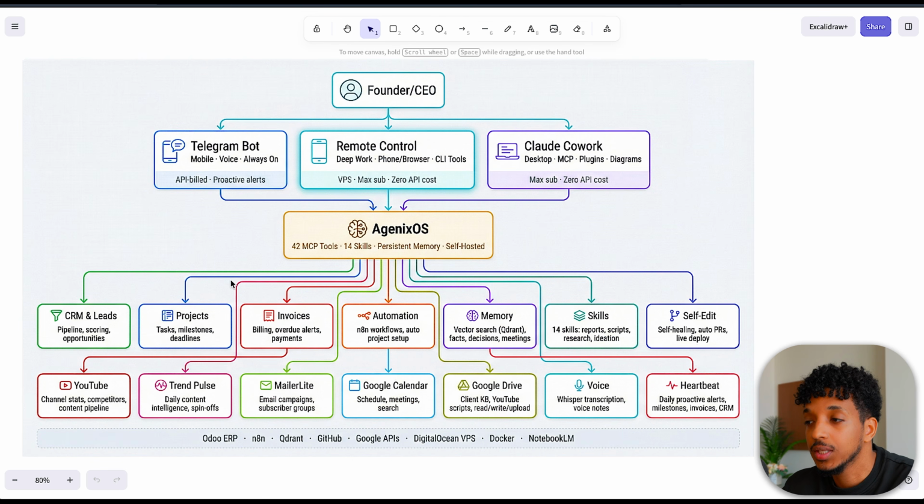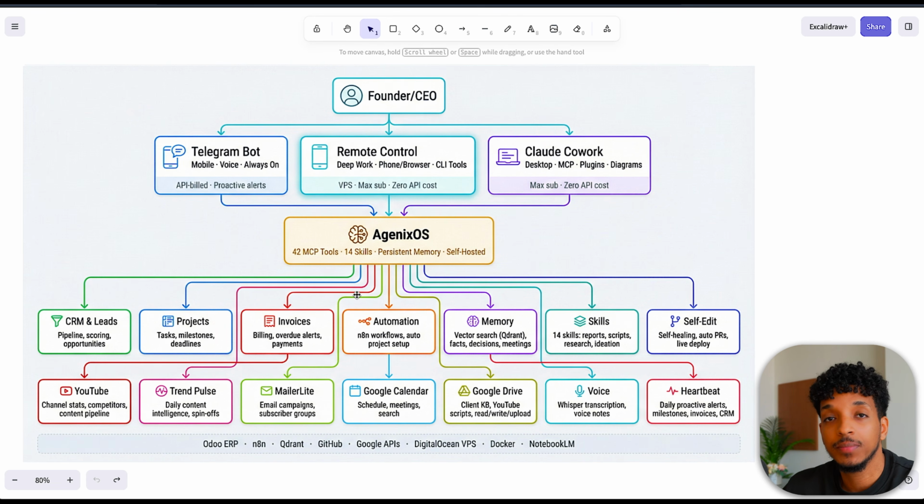Here we have the full architecture system diagram, which gives you an overview of the different possibilities that we're able to perform here. At the top, we've got yourself, the founder, or if you're just an executive or employee and you want to use something like this. So we have Telegram, remote control, and Claude Cowork, and they all connect to your company operating system.